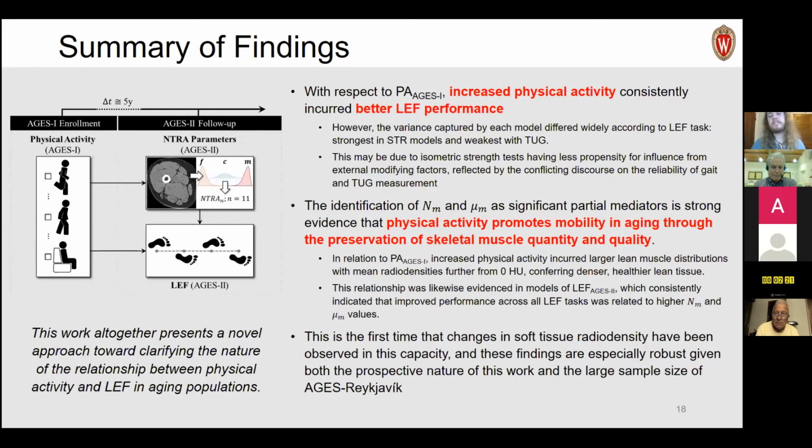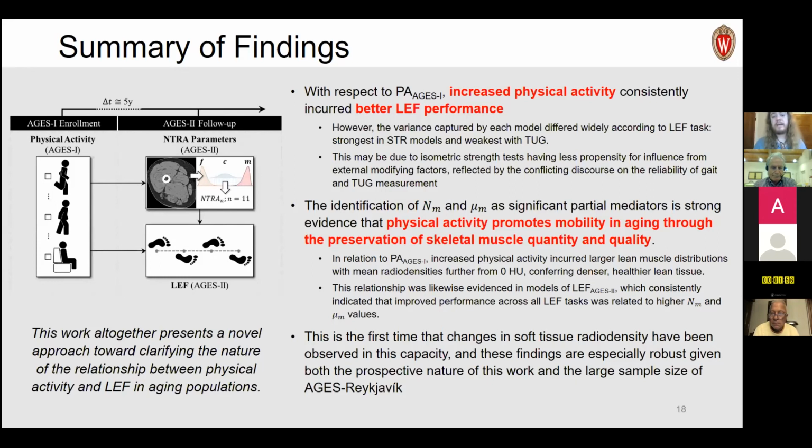So in relation to physical activity, we saw that increased physical activity incurred larger lean muscle distributions with mean radiodensities further from 0 Hounsfield unit values, in other words, higher quality muscle. And this relationship was also evidenced in lower extremity function, which says that improved lower extremity function, so again, gait speed, leg strength, and timed up and go, was related to both higher muscle amplitude and muscle location values.